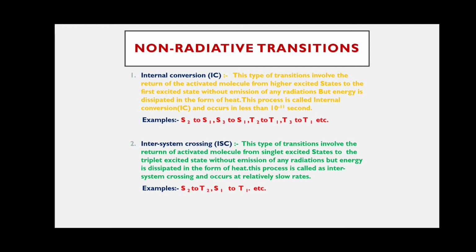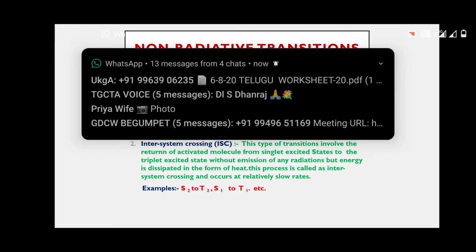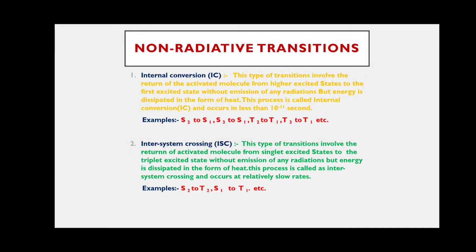Intersystem crossing, for example S2 to T1. S2 means singlet excited state to triplet excited state. You can observe this in the Jablonski diagram also; it is very easy to understand. Next, S1 to T1: these are examples of intersystem crossing.